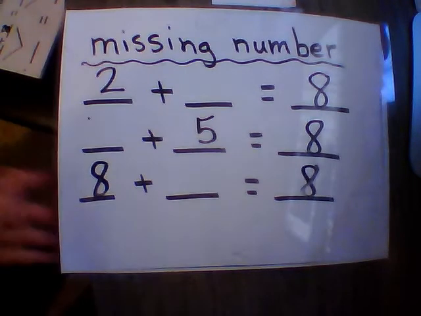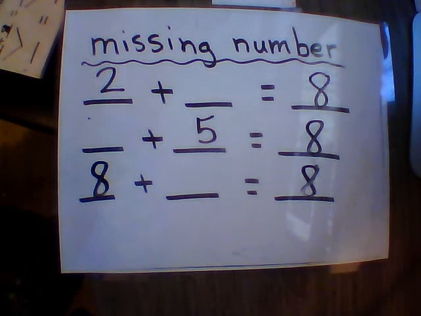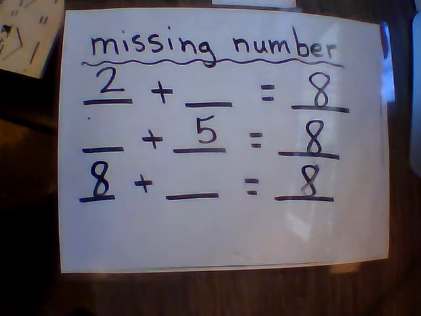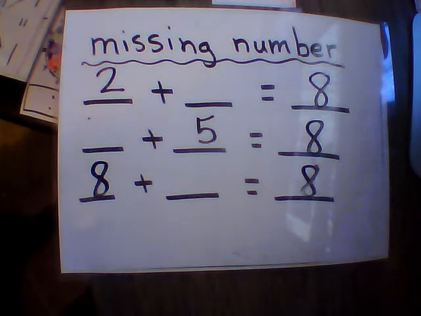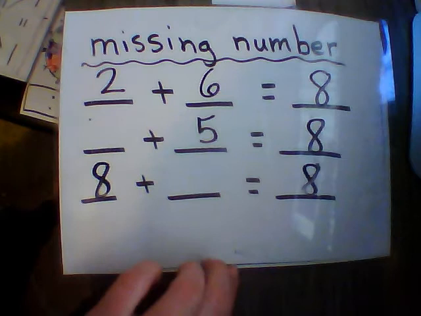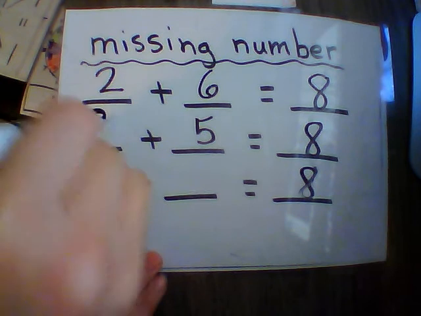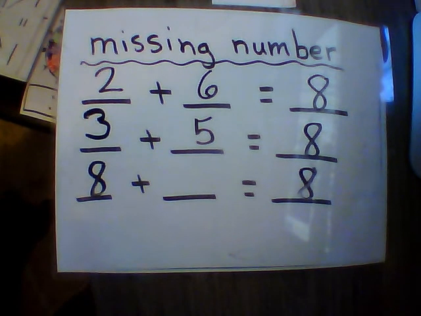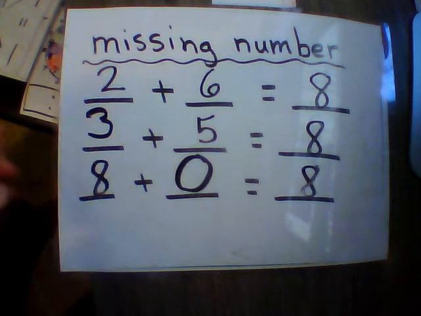Now we're looking at missing numbers, so pause the video now and complete the 3 equations to find the number patterns for 8. Go. Alright, so let's go over this. 2 plus blank equals 8. 2 plus 6 equals 8. Blank plus 5 equals 8. 3 plus 5 equals 8. 8 plus blank equals 8. 8 plus 0 equals 8.